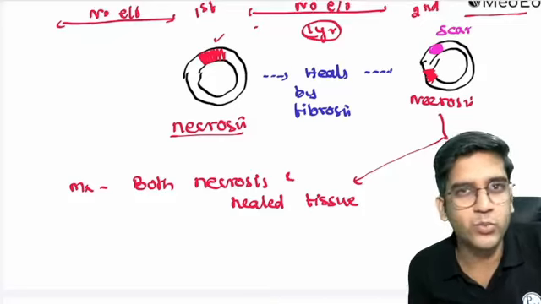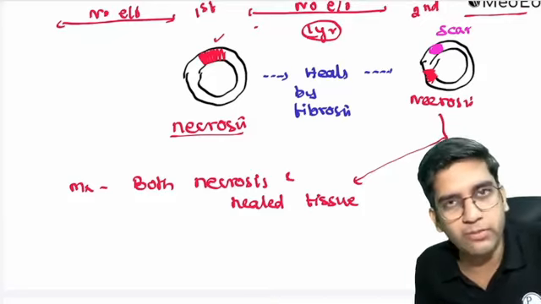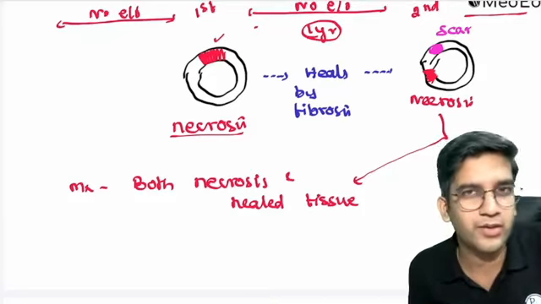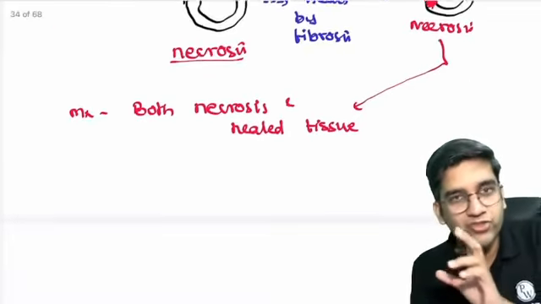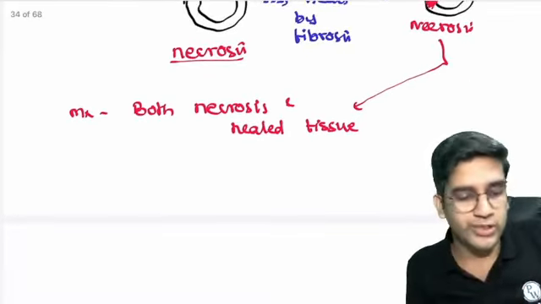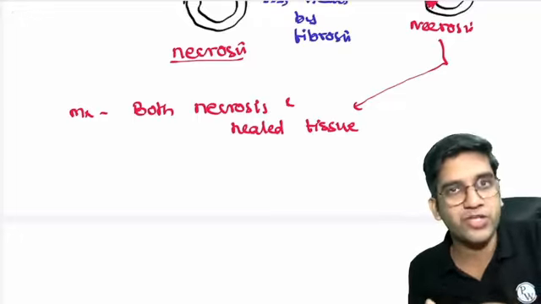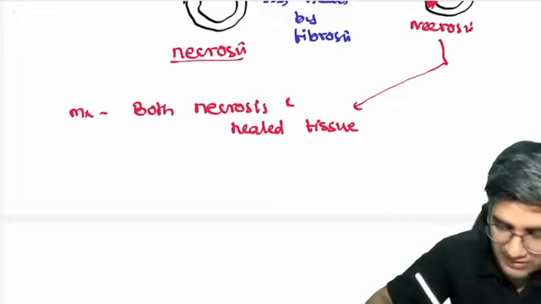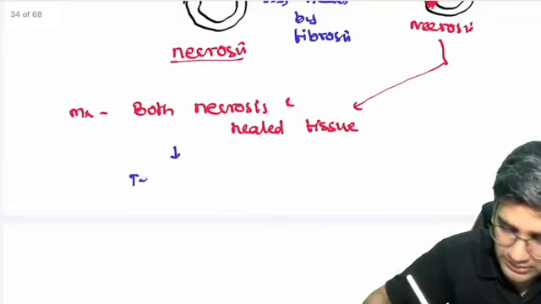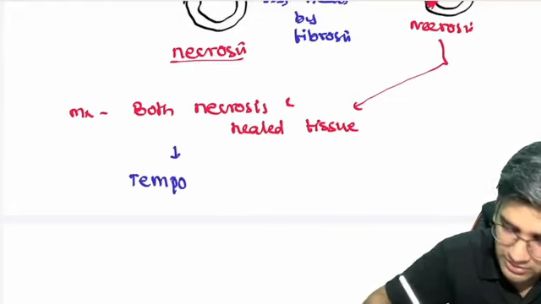In any disease, will you see both necrosis and scar at the same time, or will you see them at different points of time? You will see them at different points of time, right? But here I will see both necrosis, which is an acute event, and scar formation, which is a healed tissue, at the same time. So this is very, very classical for PAN. This is called temporally dissimilar lesions.